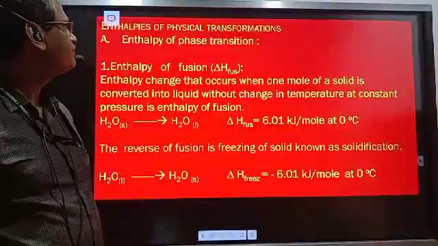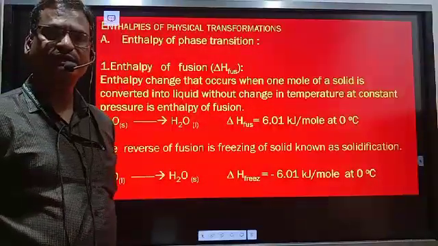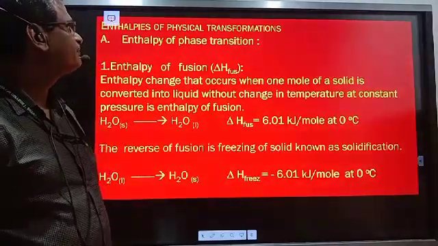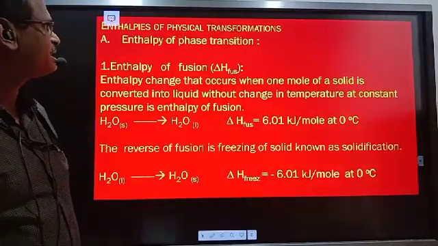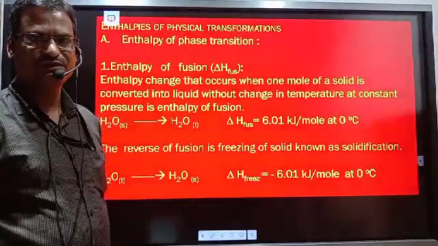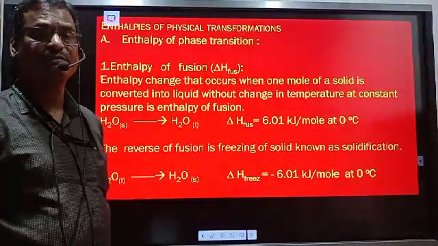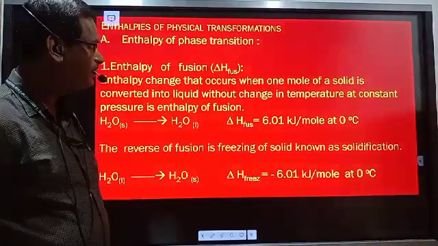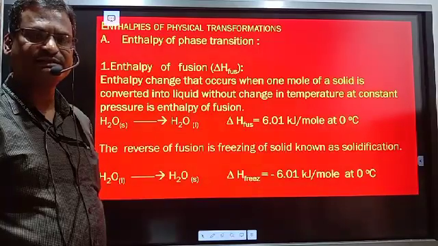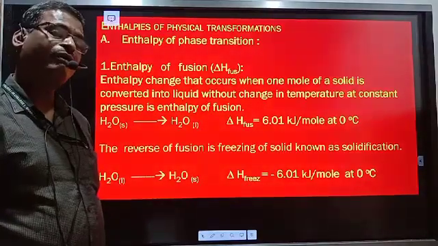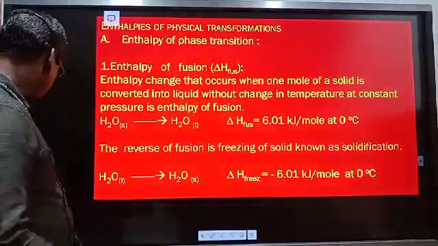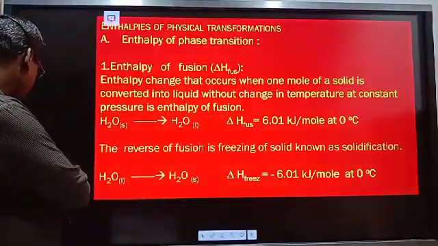In this lecture we are supposed to complete the enthalpies of physical transformations, enthalpies of different transformations. So what are the physical transformations taking place and what is the enthalpy change over there, that we have to study in this lecture.